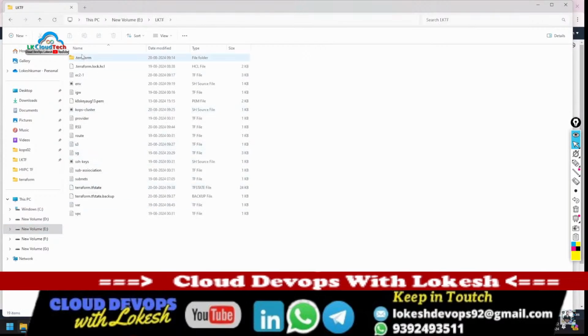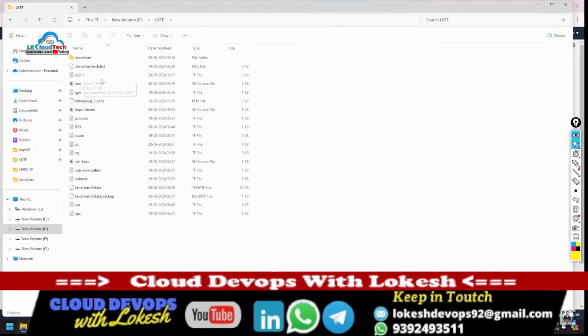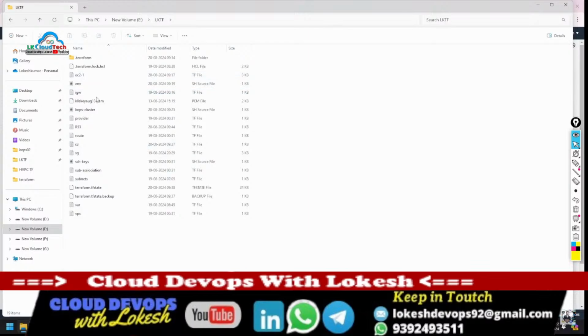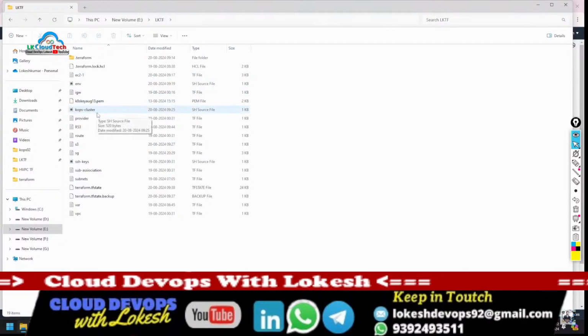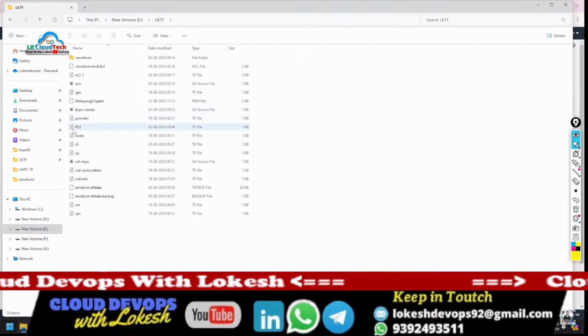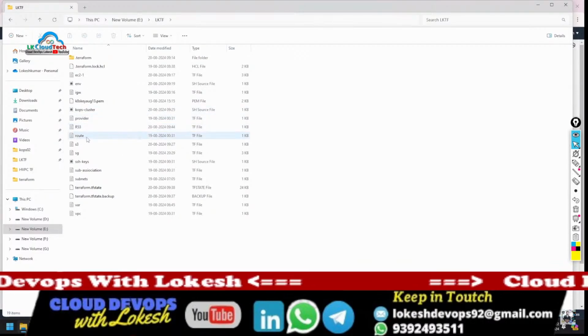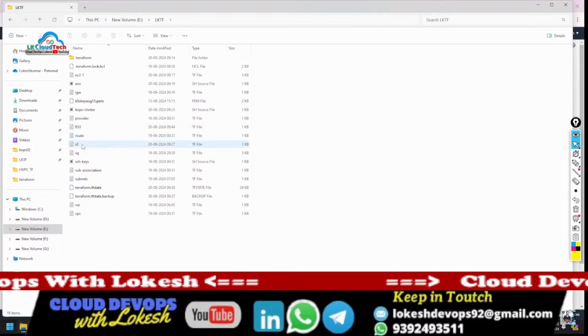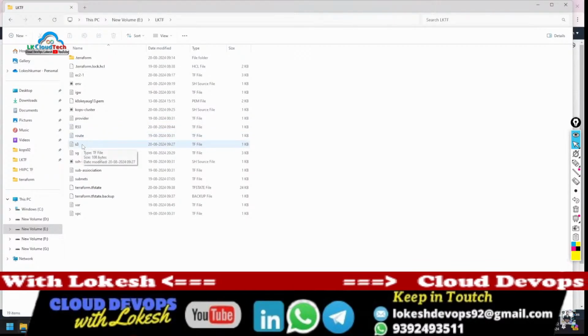These are all Terraform modules like EC2, environment, internet gateways, COPS cluster, and provider. What is provider.tf and Route 53? What is routing tables and S3 bucket?